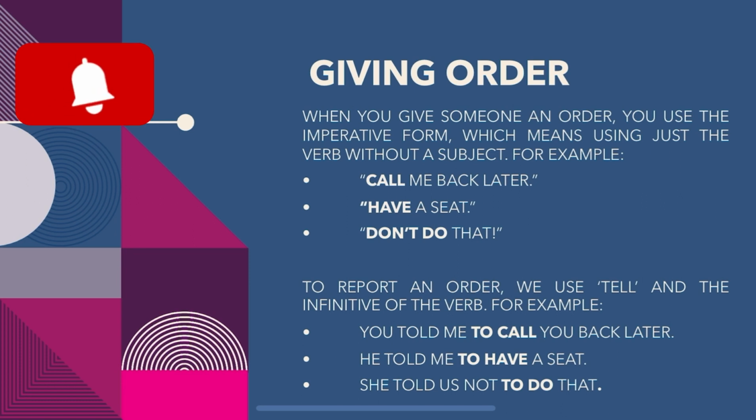So now let's talk about giving orders. When you give someone an order, you use the imperative form, which means using just the verb without a subject. For instance, "Call me back later." "Have a seat." "Don't do that." To report an order, we use tell and the infinitive of the verb. For instance, "You told me to call you back later." "He told me to have a seat." "She told us not to do that."